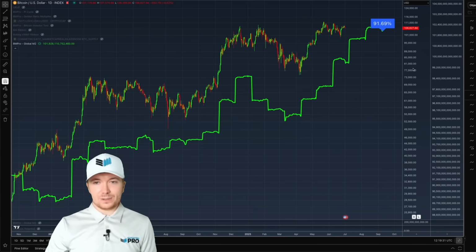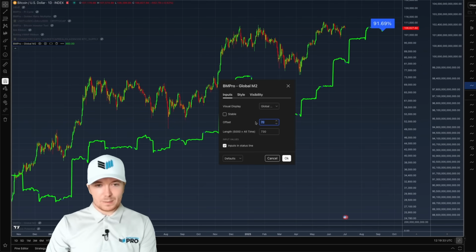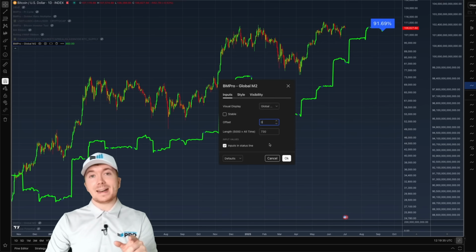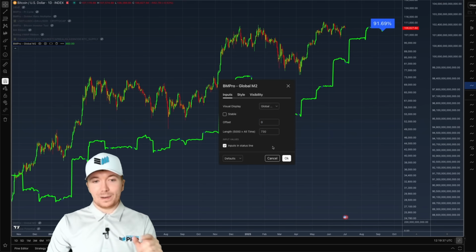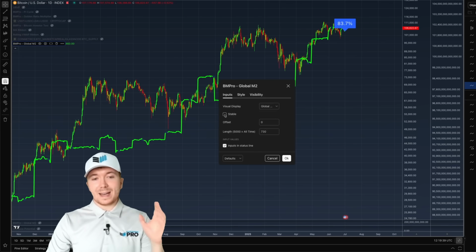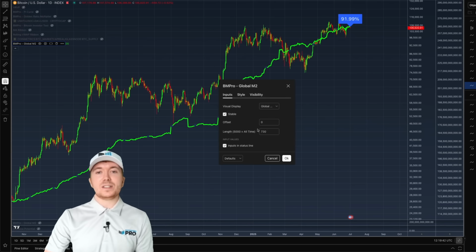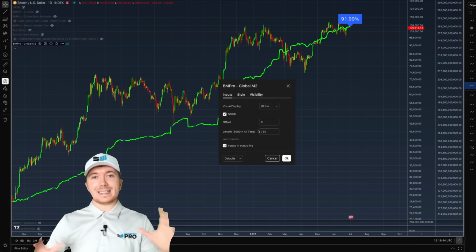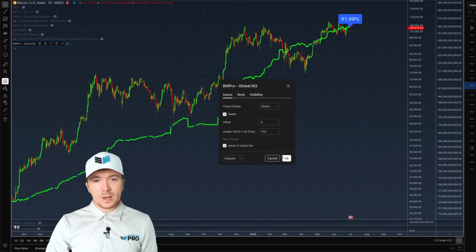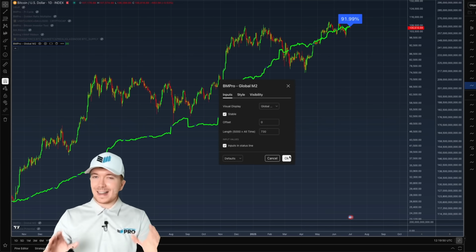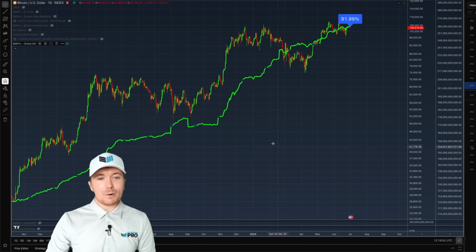So what I can do is if I just change this back to 0, and again, remember that 91.69% correlation figure. What we can do is if I change this to stable coins, so this is USDT, USDC, DAI, USDD, I think is another one. What we can see is this is 91.99%, slightly more correlated.